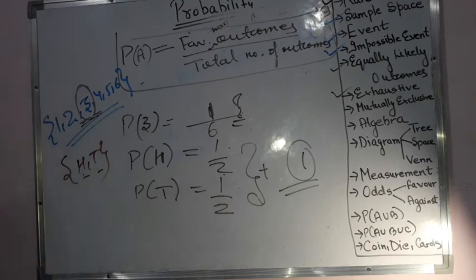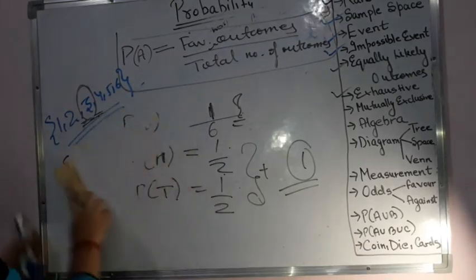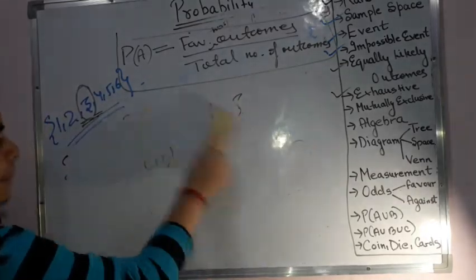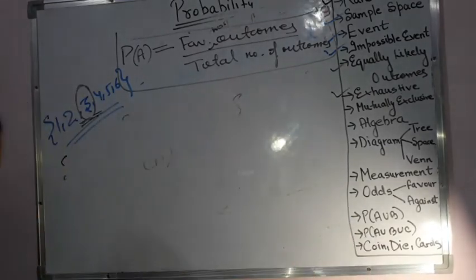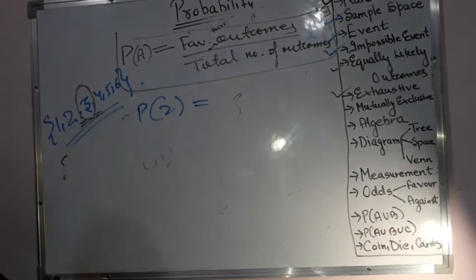But at the same time, let us assume that the question was finding out the probability of multiples of 2 and the probability of multiples of 3. So first of all, multiples of 2 we will be seeing. Then what will be the probability quickly?